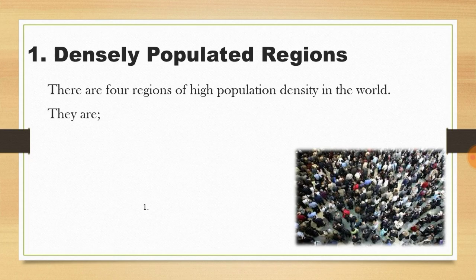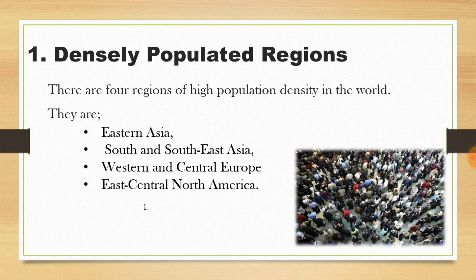Mainly in the world, there are four regions of high population density. They are Eastern Asia, South and Southeast Asia, Western and Central Europe, East Central North America. So these four regions are densely populated or thickly populated regions.